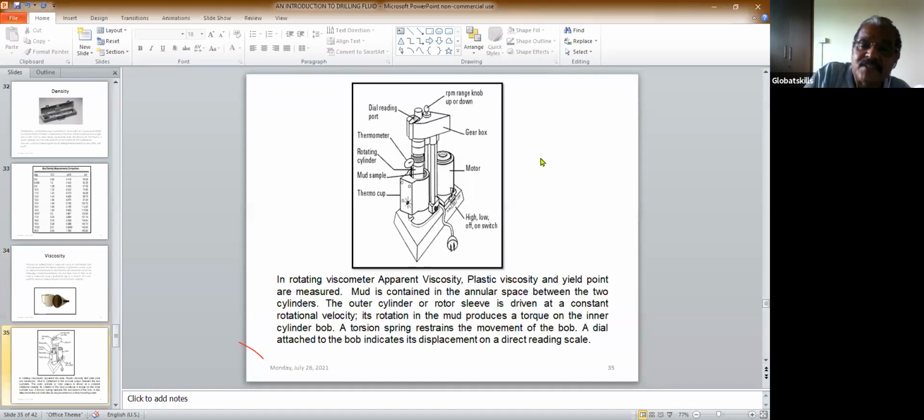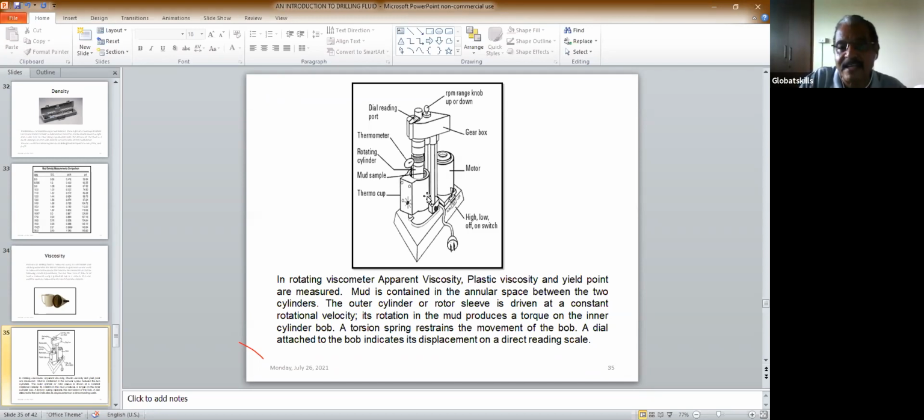Now this is another viscometer, other than the funnel viscometer. This is called a rotating viscometer. Here you take the mud, and this is a mud sample. This is the cylinder, and there's a bob in between. That means here's a cylinder, here's a bob. Now the bob is here, you put mud here, then you rotate this cylinder.